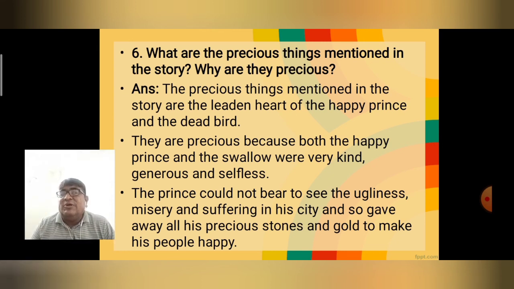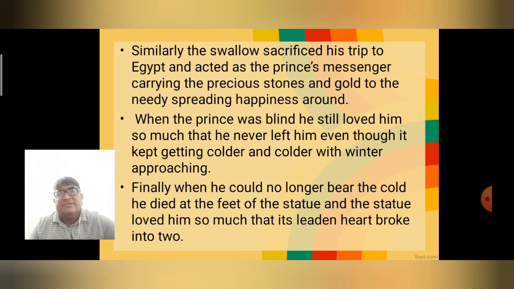The prince could not bear to see the ugliness, misery, and suffering of his city, and so gave away all his precious stones and gold to make his people happy. So we have to sacrifice for others.